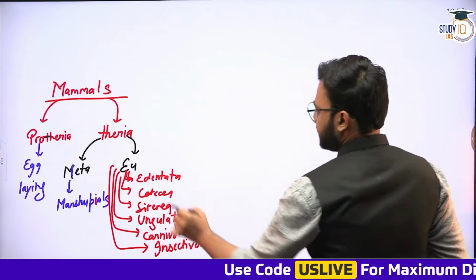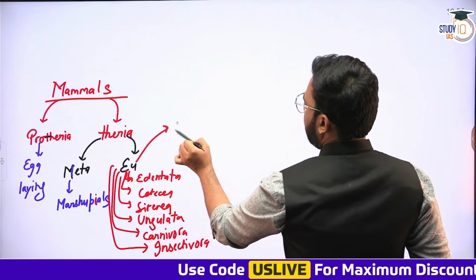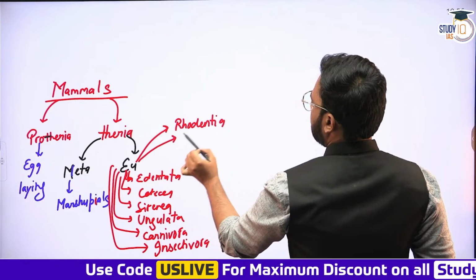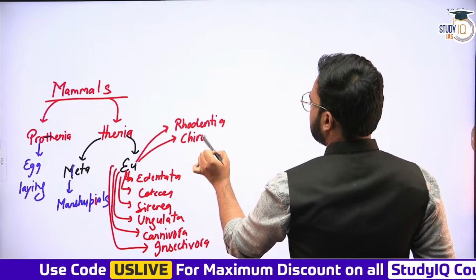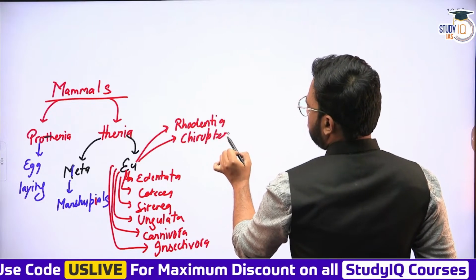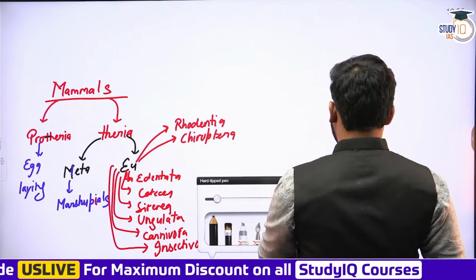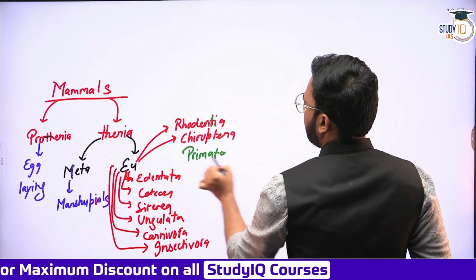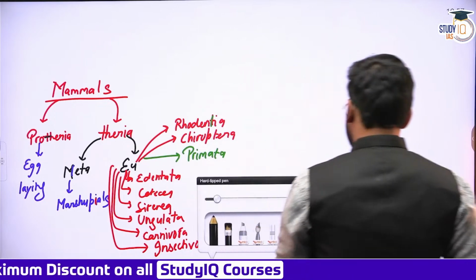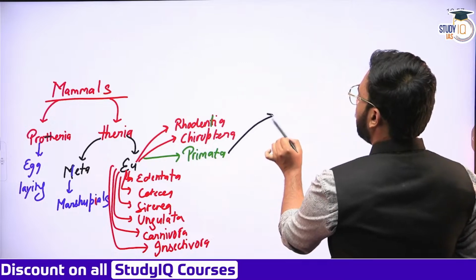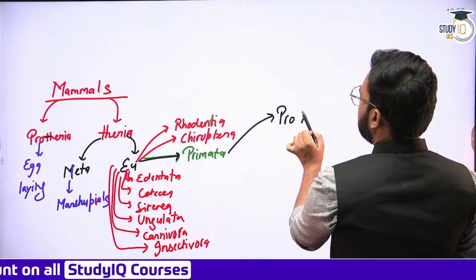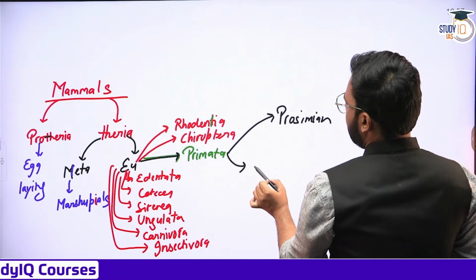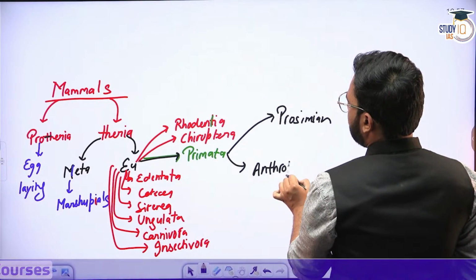All right, the space is a little less, but anyway, we'll try. Rodentia, Chiroptera, including the bats, and definitely we are also here under the order Primata, or what we call the order Primates. Now this primate order is itself divided into two suborders. One is prosimian, the other is anthropoids.